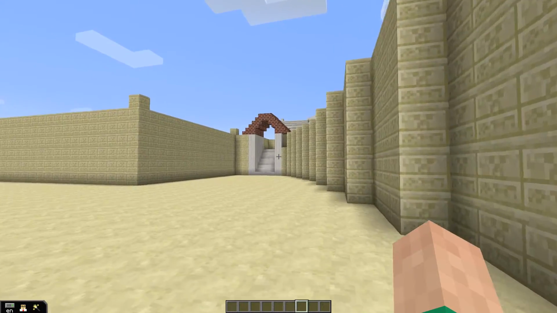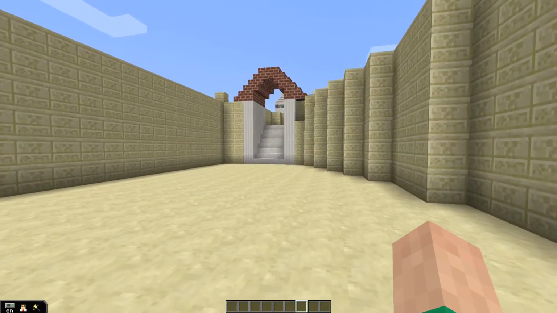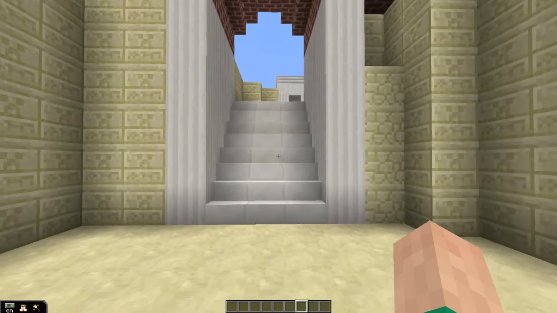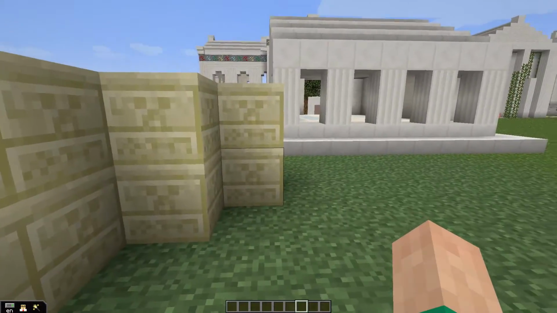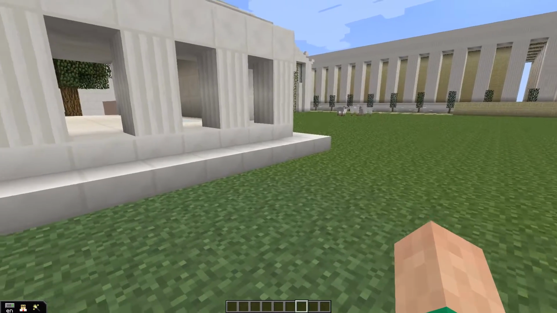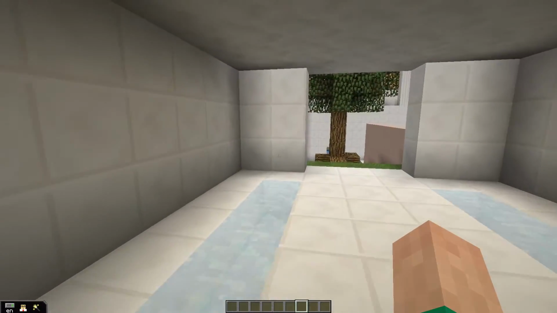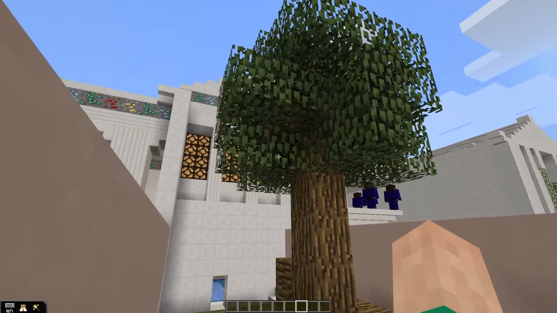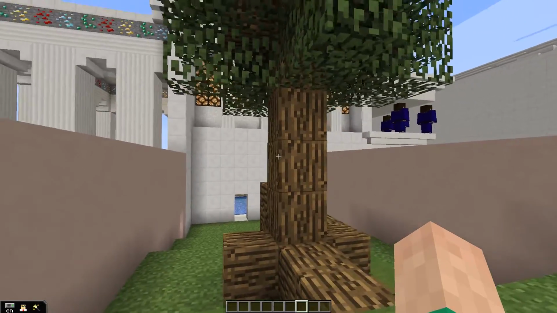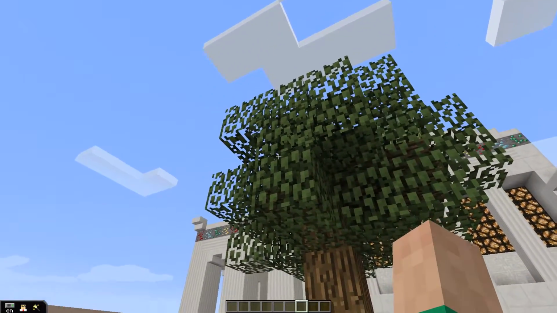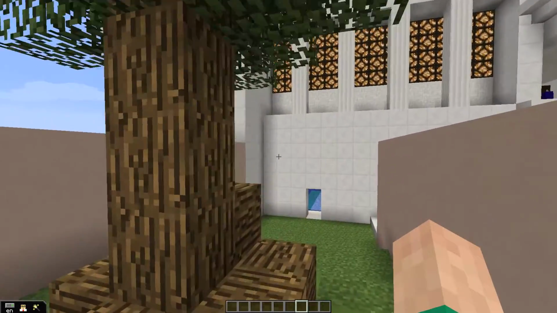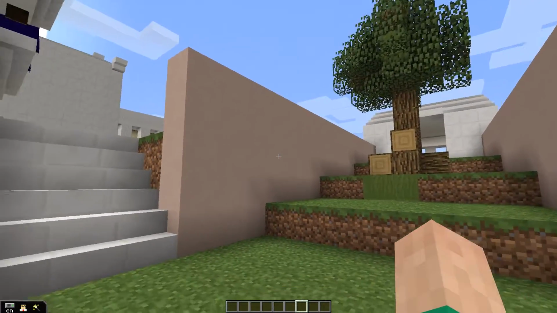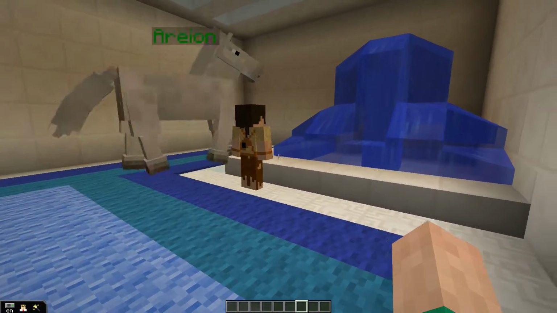And then you can go through and you can look at some more of the things that the Acropolis has to offer. So you can see this sort of slanted wall here. Everything within the Acropolis is built entirely to scale, so there is a slope formula that goes with that specific slanted wall. And then over here, we go into another small temple, and you can see over here the Erechtheion building. I believe that's how it's pronounced. And you see this very large tree. Well, the Erechtheion building was used to house the two gifts that were provided to the city of Athens: the olive tree that Athena created, and then the saltwater spring within here that Poseidon created.